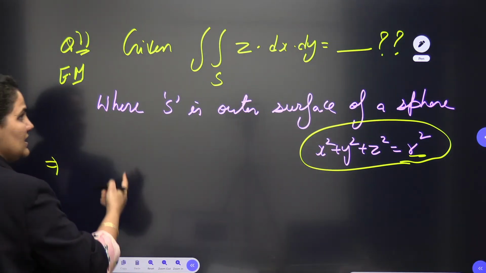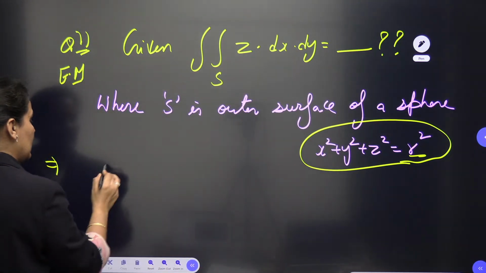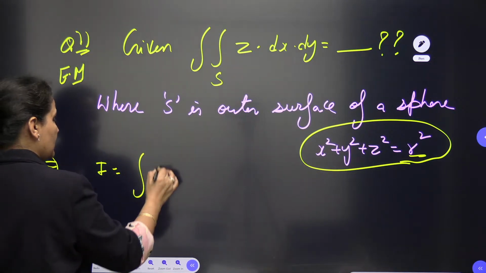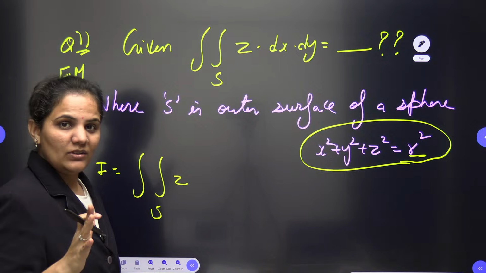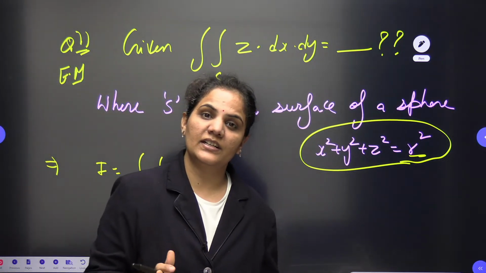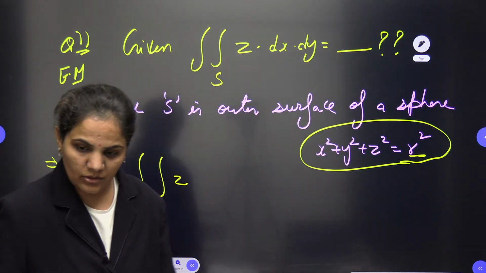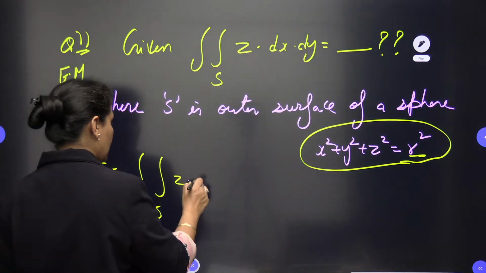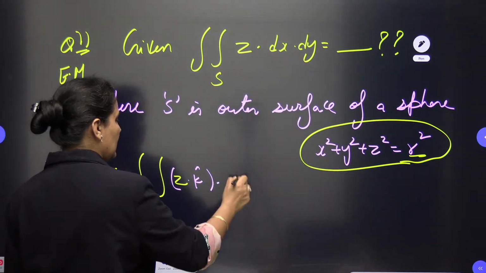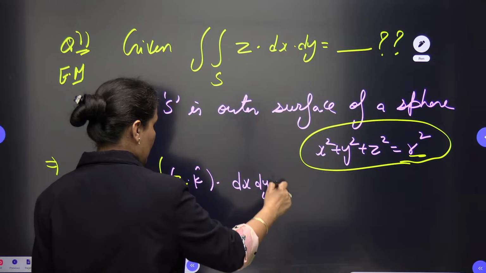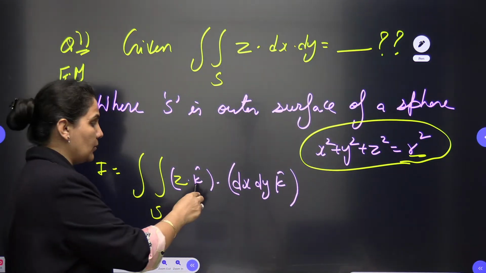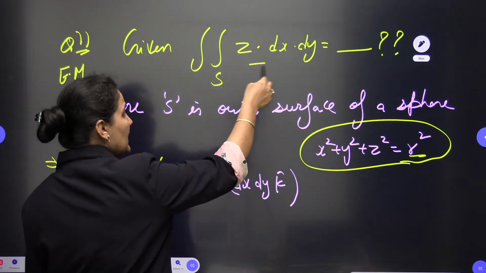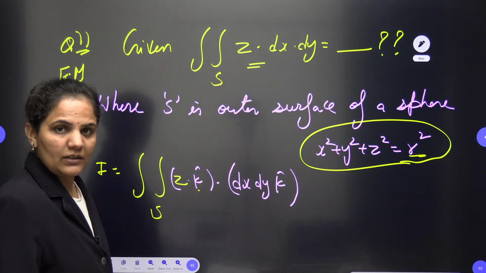First of all, let's write down the given question in a more systematic manner. We are having this dx dy, which is actually nothing but the double integration written in Cartesian form. So here you can write in a systematic manner z dot k cap, it will be dx dy and k cap. When you go for the dot product, k dot k will be 1. That's why here you cannot see any vector quantity.